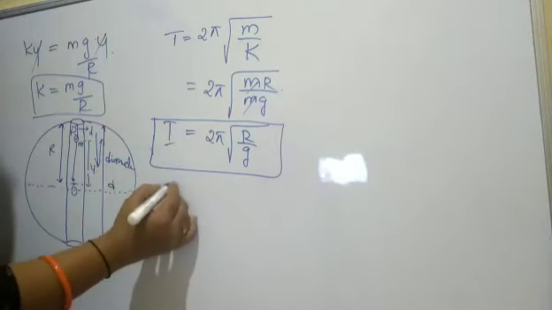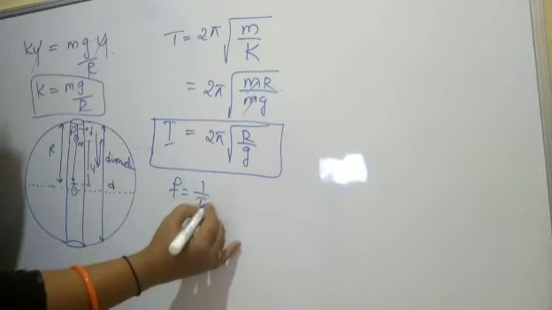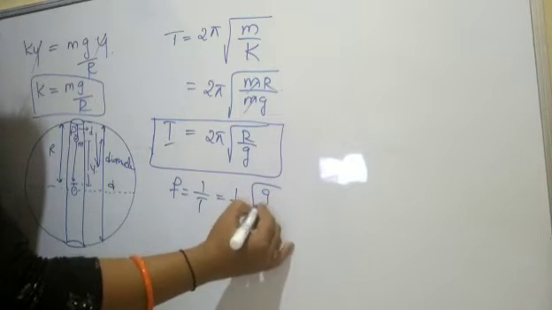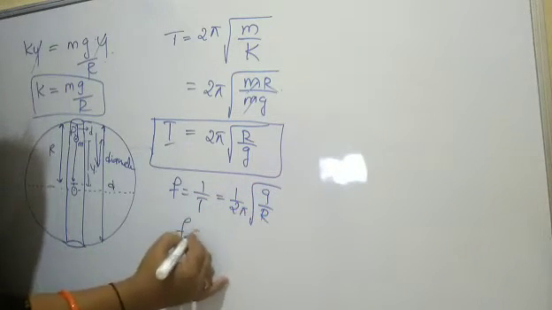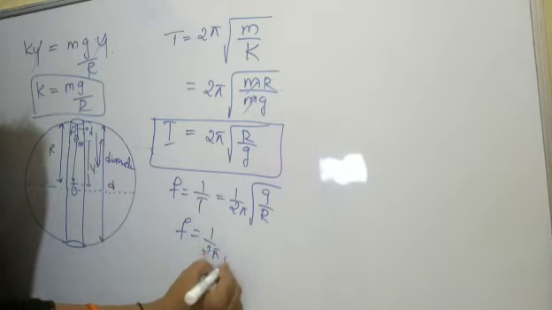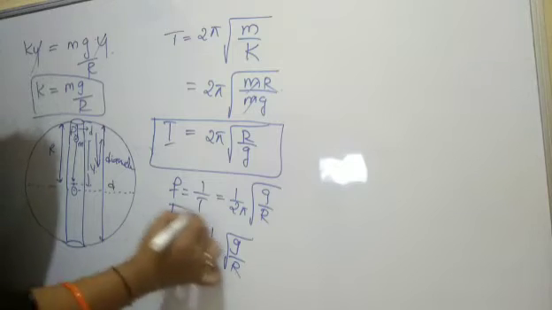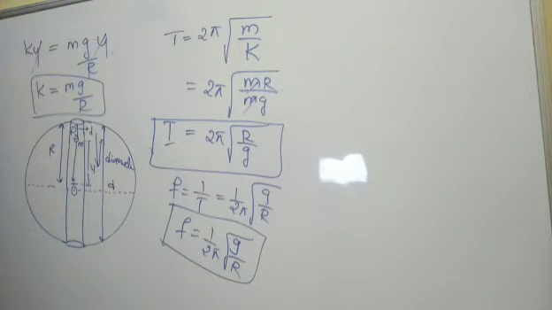If this is the time period, then the frequency will be 1 by T, that is 1 by 2 pi root of g by R. So f is equal to 1 by 2 pi root of g by R. So this is the frequency. Frequency means the number of oscillations completed in one second. So that relation is accepted.